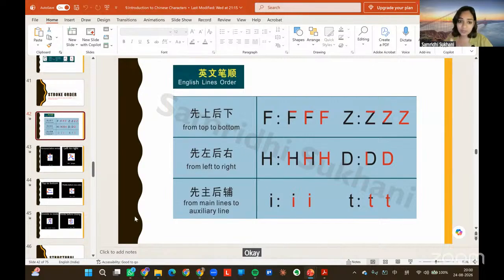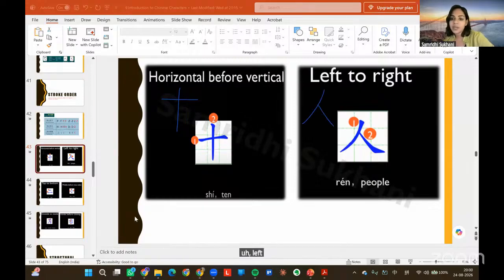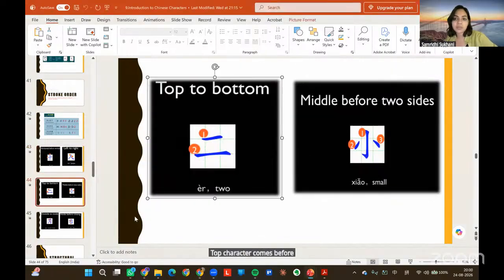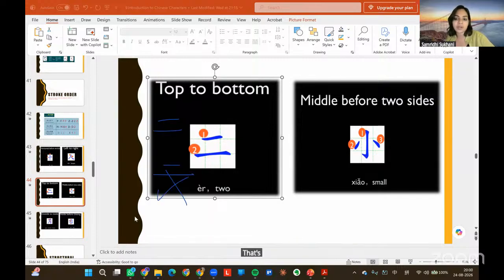Okay. So the way in English we have some sort of an order, in Mandarin also we have an order. You just have to know this fact. That's it. And I'm just going to show you some of the order. Very simple. In Chinese the horizontal stroke comes before vertical. Left comes before the right. Top comes before the bottom. So let's say if there is this kind of character, it's going to be top and then bottom. You can't do bottom and top. That's a wrong way of writing.